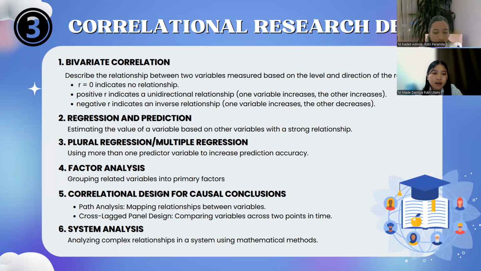Third is plural regression or multiple regression. Multiple regression is a development of simple regression and prediction by adding several variables to improve the accuracy of prediction. In this analysis, the predicted variable is called the criterion variable, while the variable used to make the prediction is called the predictor variable.